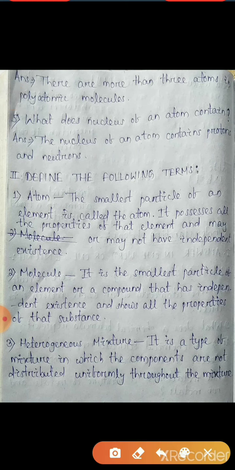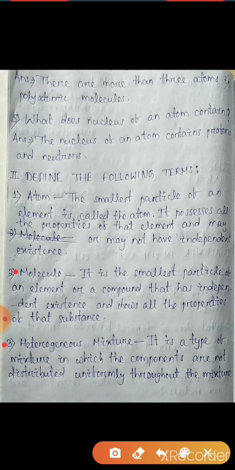Okay. The next one, molecule. Molecule is the smallest particle of an element or a compound, and it has independent existence and shows all the properties of that substance. The third one, heterogeneous mixture. We know there are 2 types of mixture, homogeneous and heterogeneous. We have to define heterogeneous mixture.